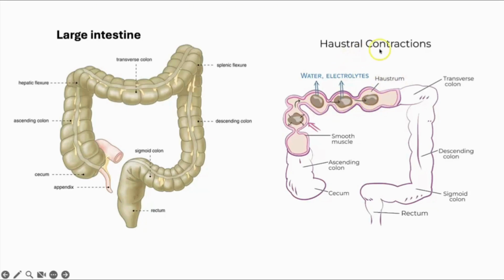It is known as haustral contractions. Like the bolus movement we saw earlier, the smooth muscles contract, squeeze, and push the feces forward. It comes down to the rectum region, and then it comes out of our body through the anus.